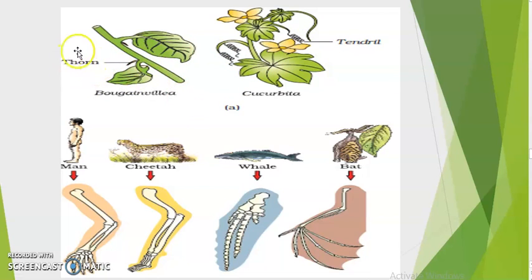But the function here is that the thorn is meant for protection and the tendril is meant for providing support to the thin, tender, weak stem. So tendril and thorn both have the same origin and structure, that is, they develop from the axillary bud, but they perform different functions depending upon their adaptation, right?